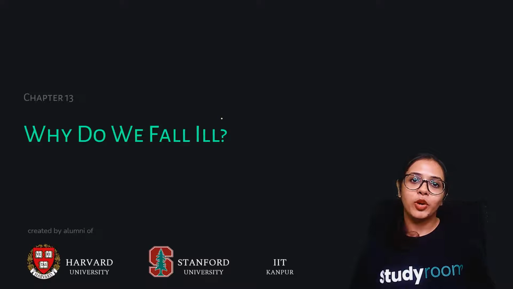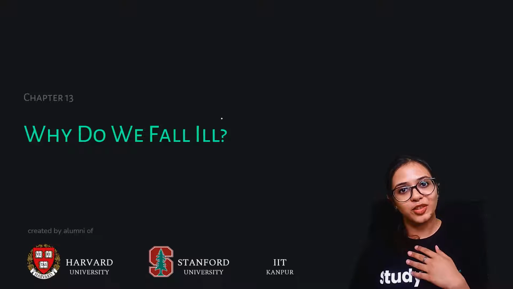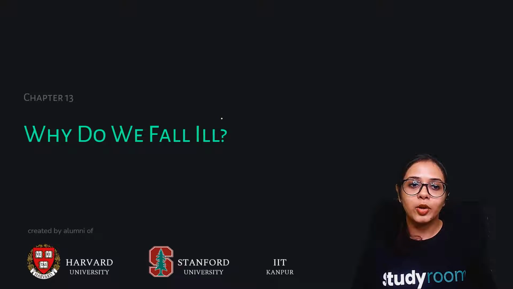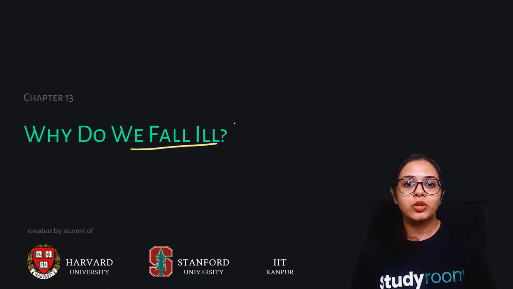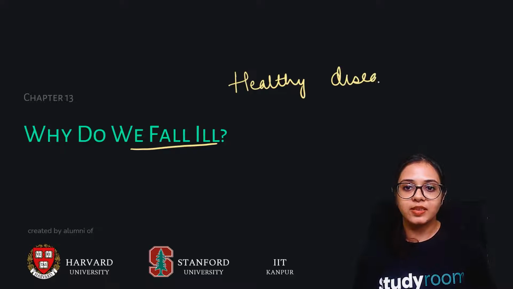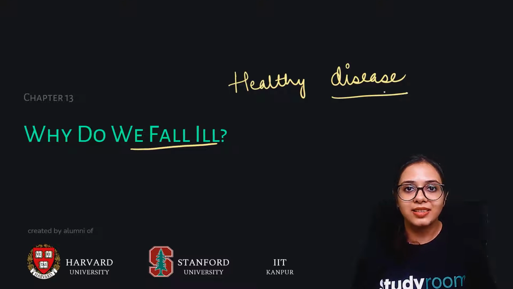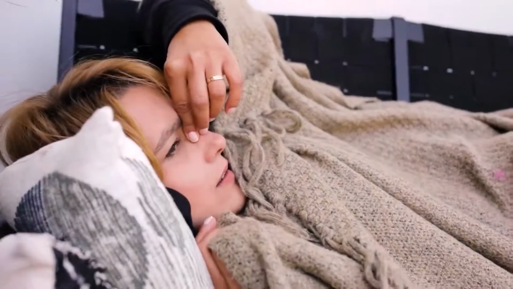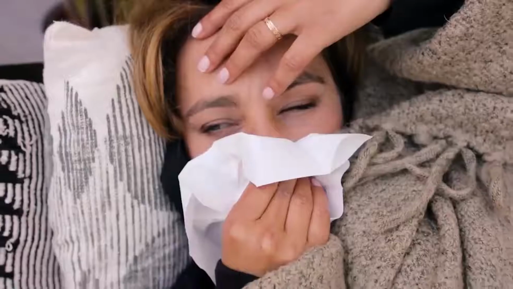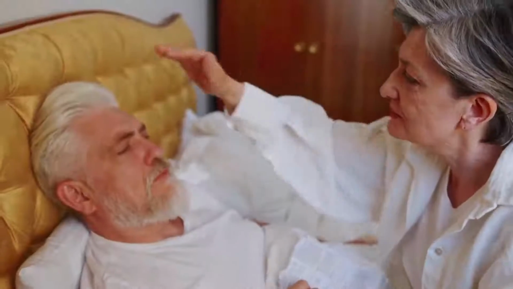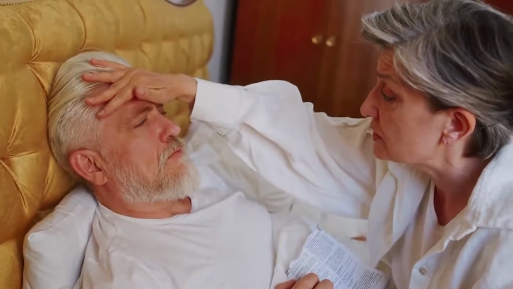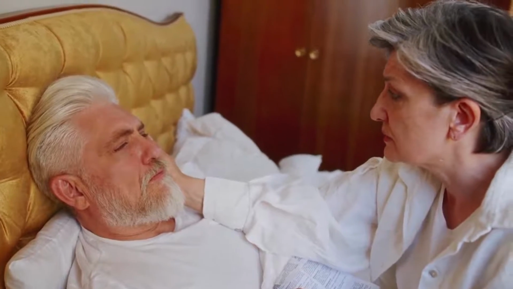I am Prataksha, your biology teacher, and today I'll be discussing with you chapter 13 of science that deals with biology. The name of the chapter is Why Do We Fall Ill? So in this chapter, as the name suggests, we will be studying the difference between a healthy body and a diseased body. We'll be learning about the different kinds of diseases and how we can combat these diseases. This chapter is all about taking care of yourself, identifying and preventing diseases, and keeping yourself healthy. So without any further delay, let's get started with the chapter.